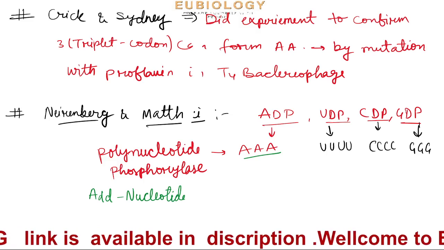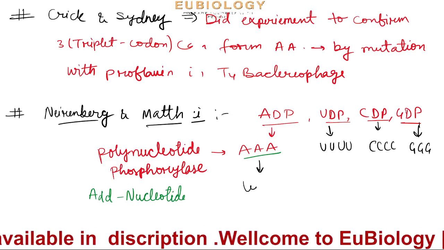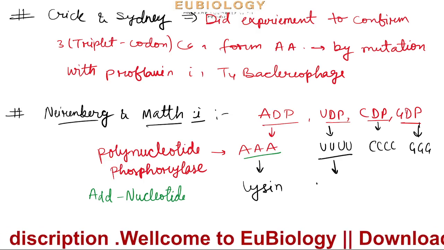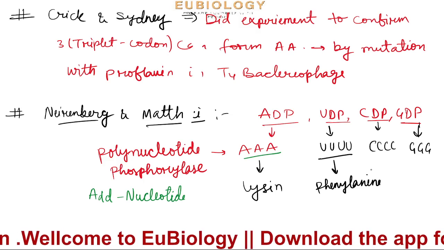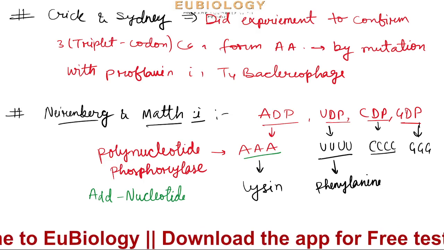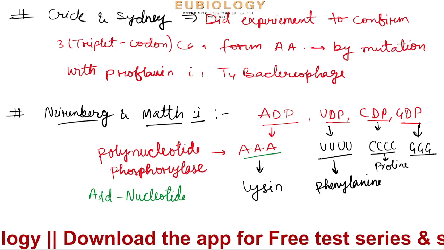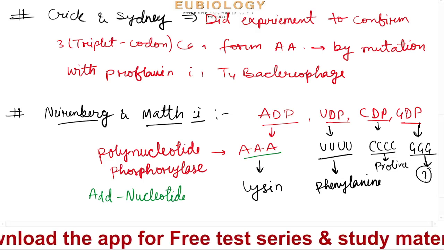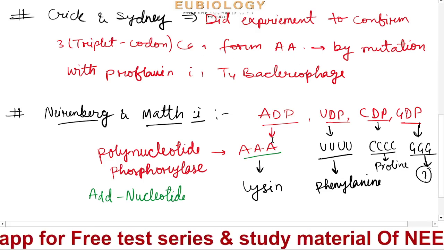Then they found that AAA is giving a special type of amino acid that is called lysine. UUU is giving an important amino acid which is called phenylalanine, and CCC gave an important amino acid that is called proline. At that time we didn't know what GGG is coding, but now we know GGG codes for glycine. Got it? So these are the experiments.